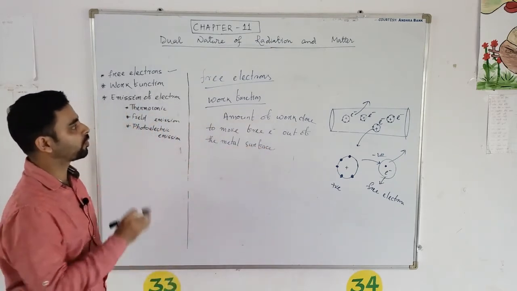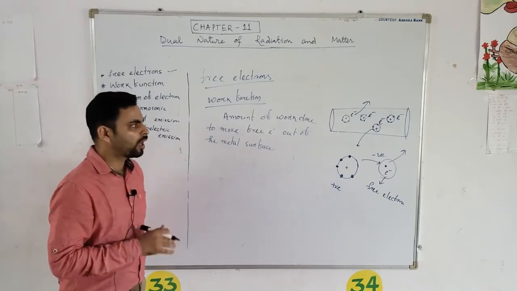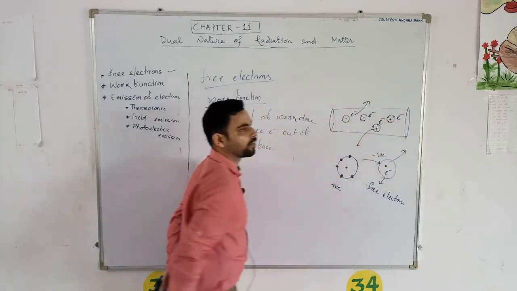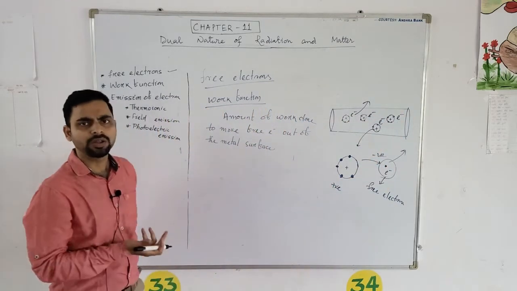This is called my work function. That means how much work I have to do to move this free electron out of the metal surface, right? That is called a work function.